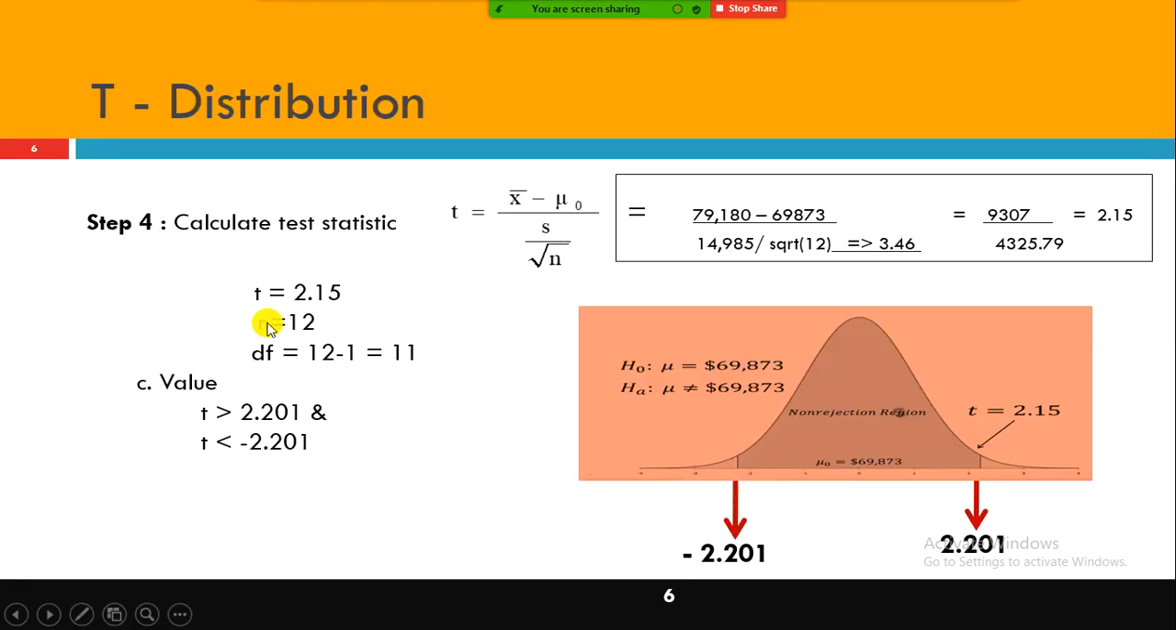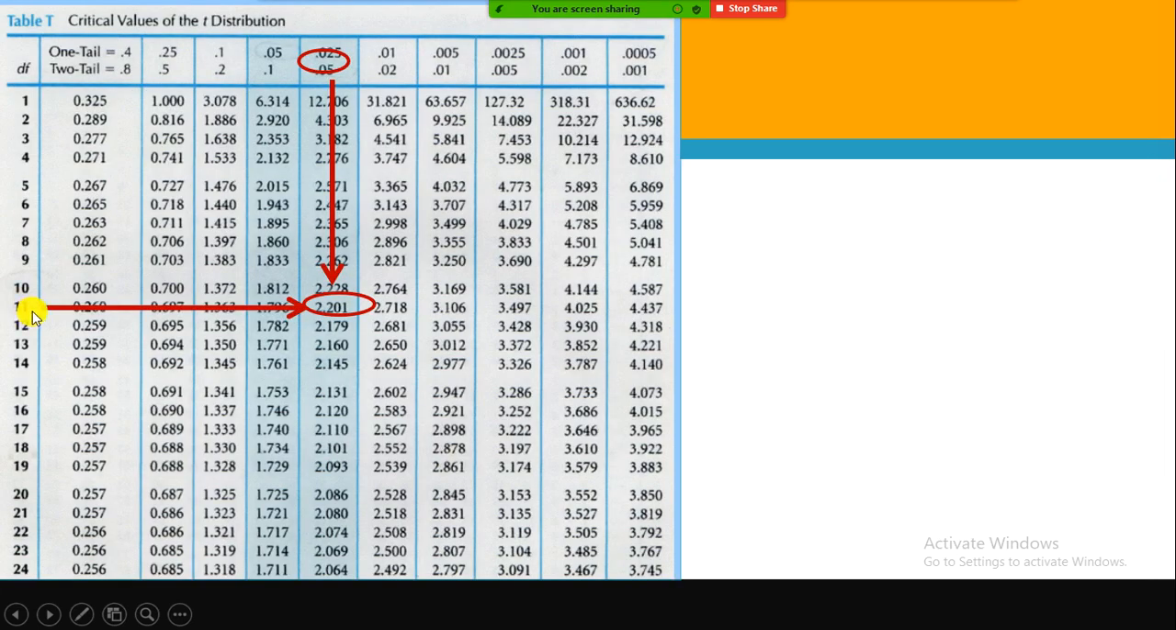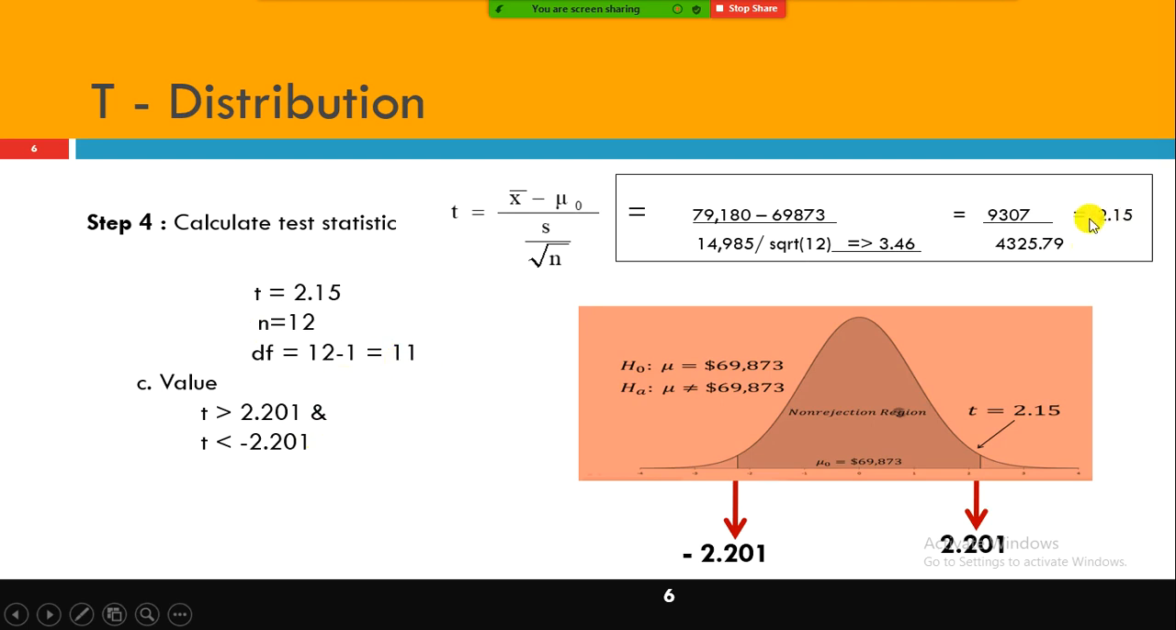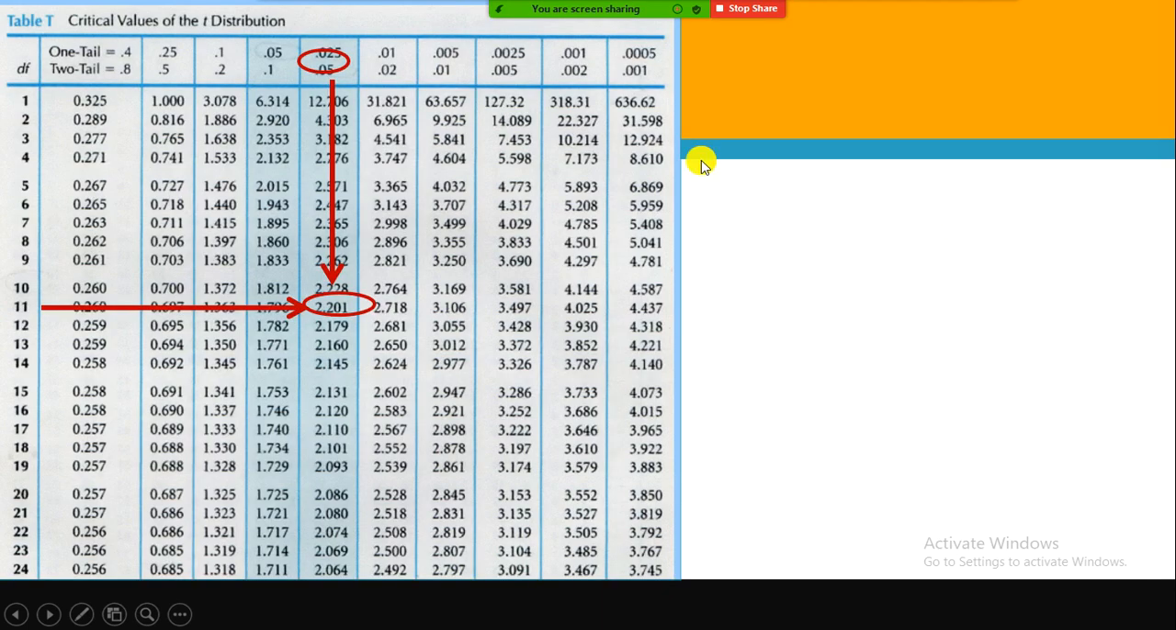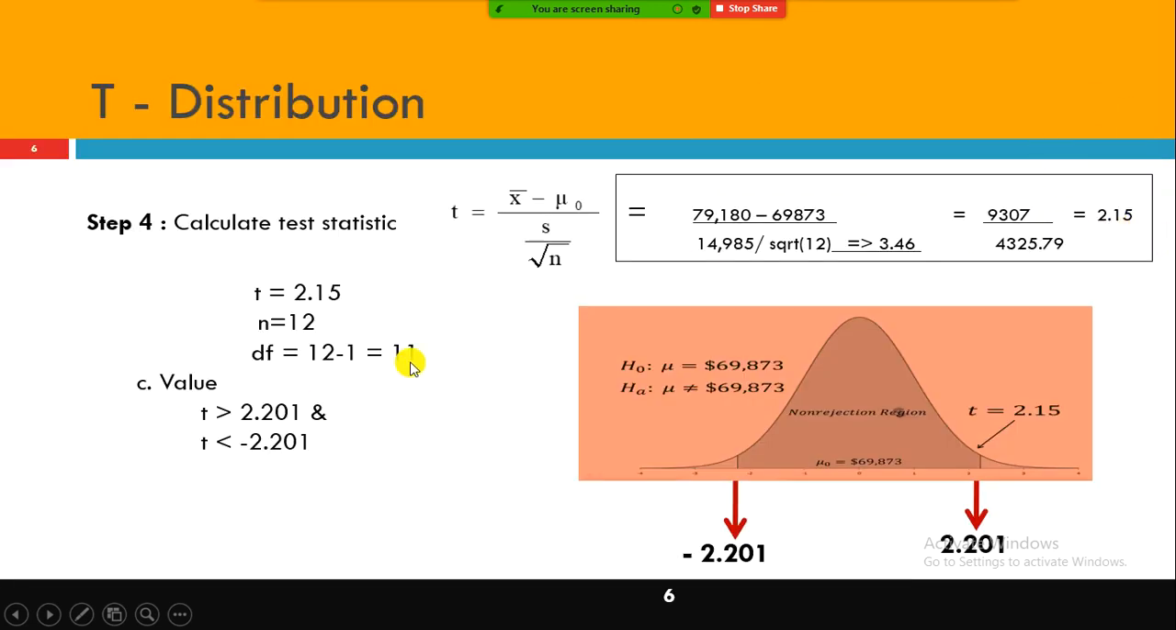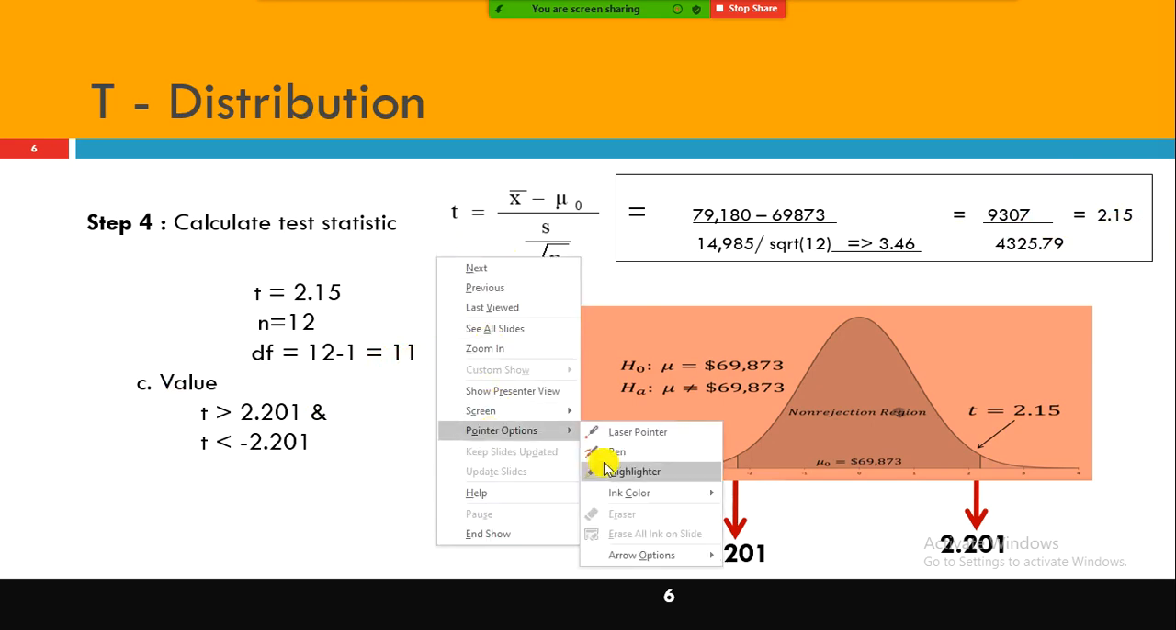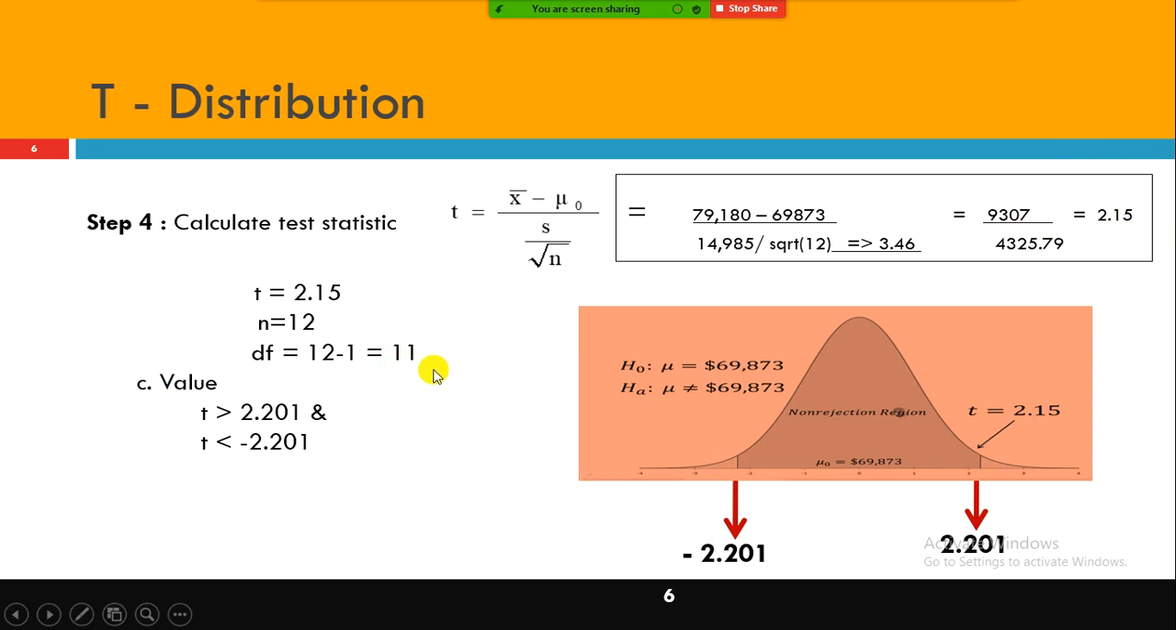But here the way we do the lookup is different. Here we need to look at the degrees of freedom and the T value. The degrees of freedom is 11. We don't have to worry about the T statistic here. What is the alpha value? I told you to use the conventional value, 0.05. Alpha is equal to 0.05.